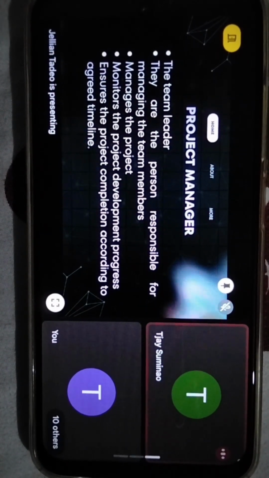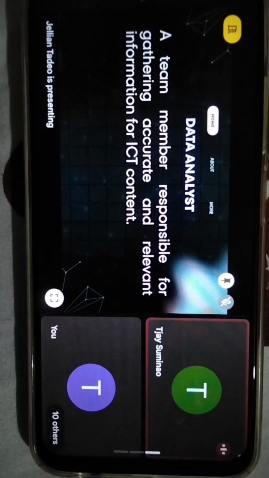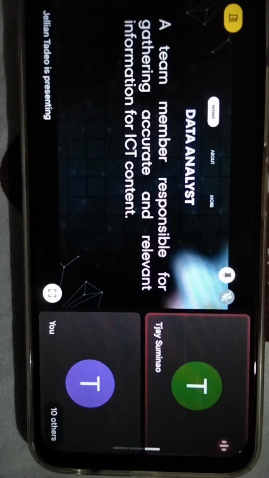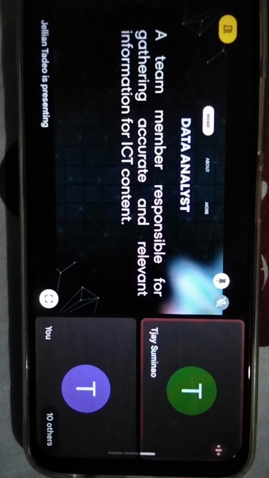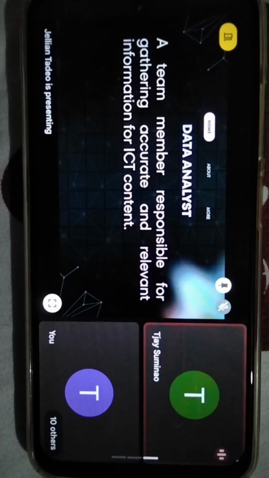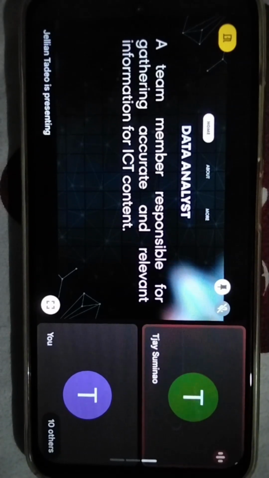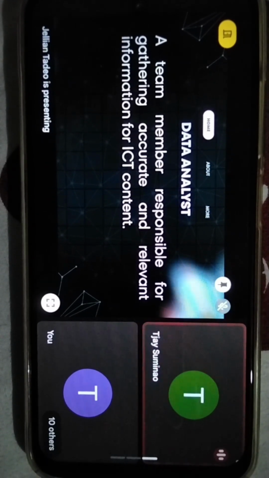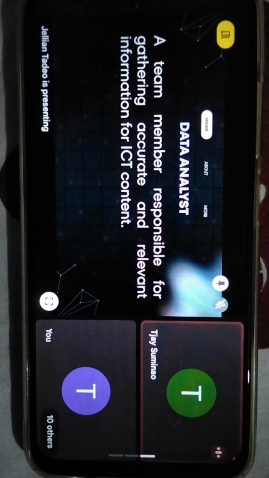Number 2, data analysis. My idea about the data analysis is that this role is needed to collect and study information so the project will be correct and useful. Without the data analysis, the team might use the wrong data. For example, if the team is creating an online learning platform, the data analyst will check what subject students need most or what features are helpful for teachers and learners.